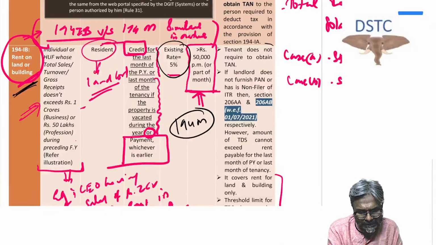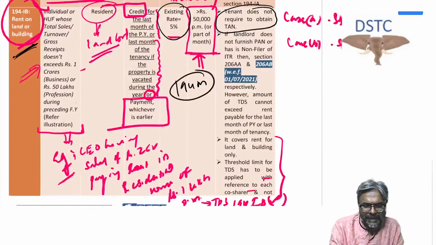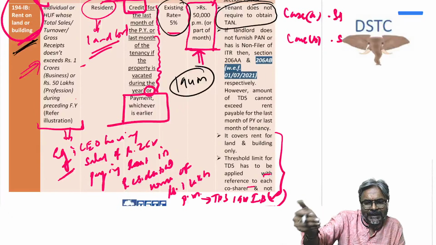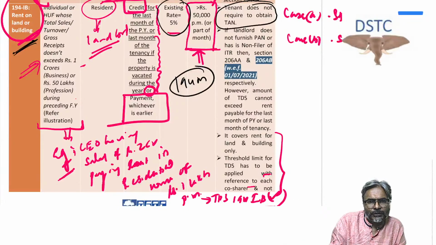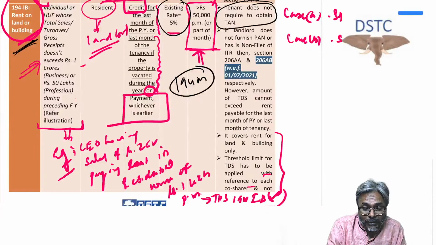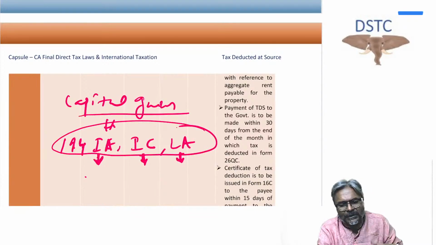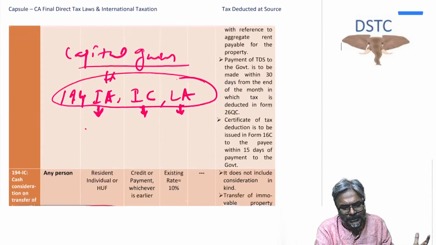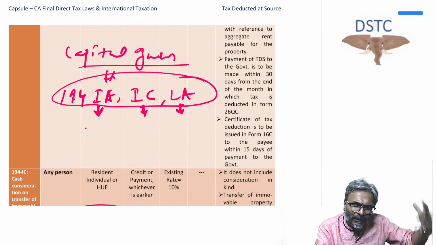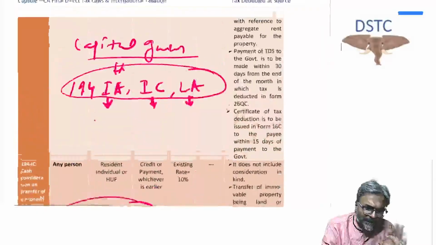And the second one, students, is that in this case the tenant will not be taking the TAN number. And if he is not taking the TAN number, then the filing of the quarterly statement will not apply, because I am not supposed to take the TAN in the first place in this situation. So do you expect me to keep filing quarterly statements? The answer is no. That is the point. So we are done with this particular part.